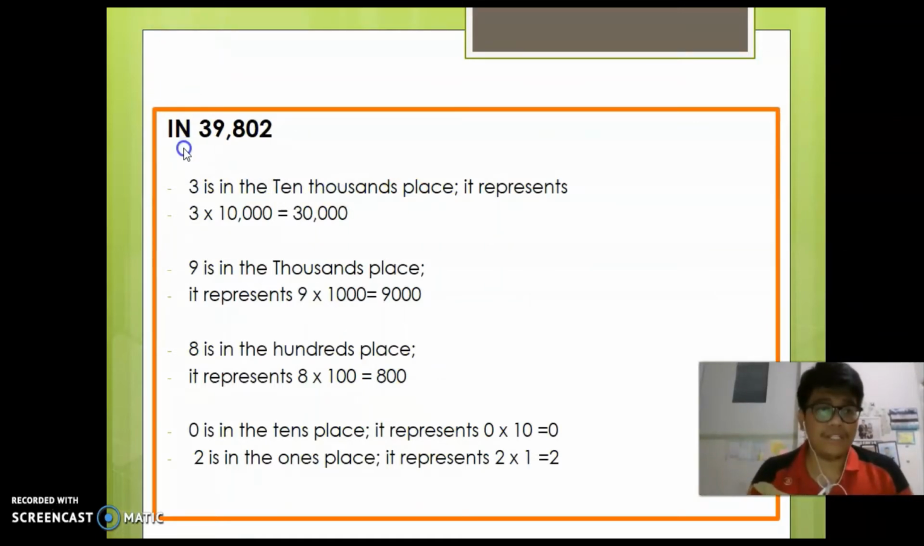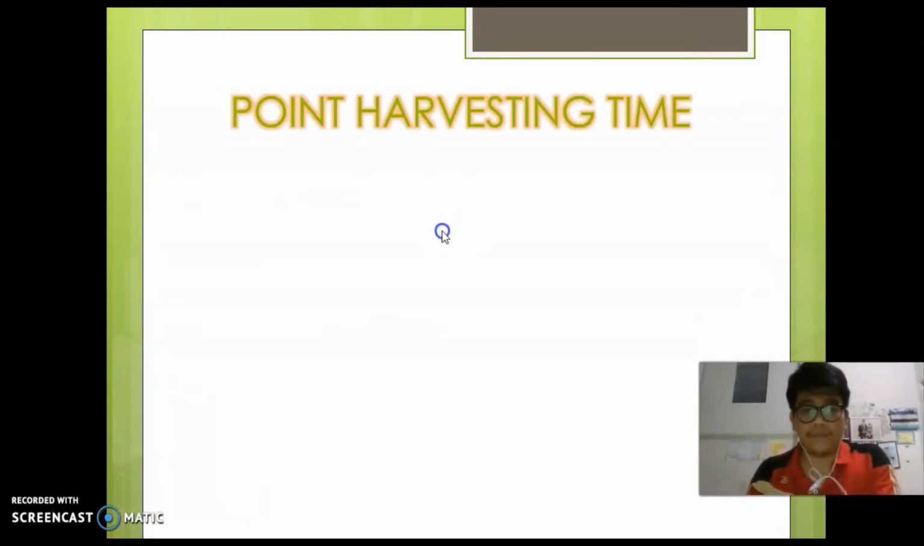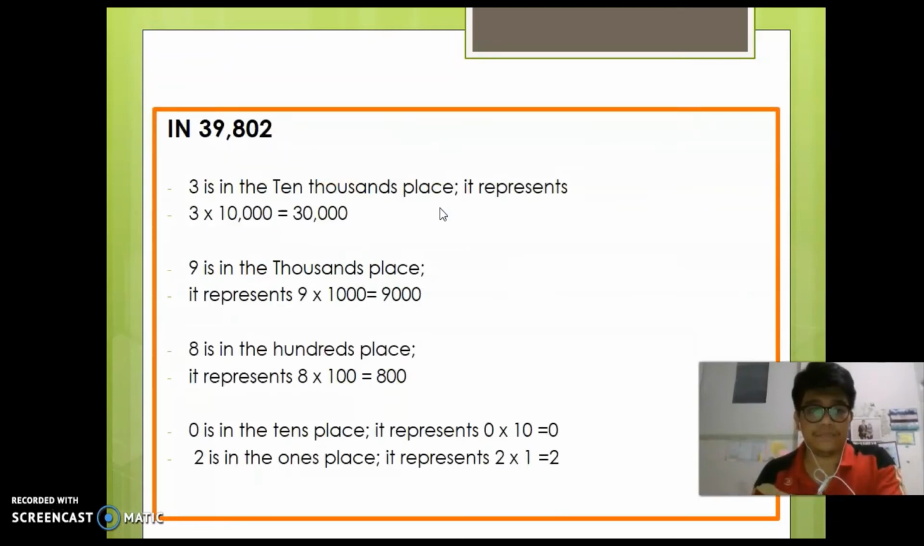Look, for example, 39,802. 3 is in the 10,000 place. When you say place, it is in the 10,000 place, and it represents 3 times 10,000 equals 30,000. This is what it represents, or the value of it.